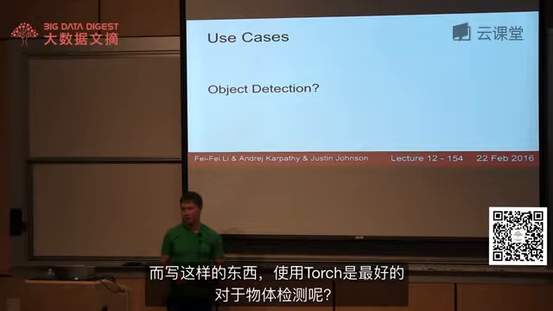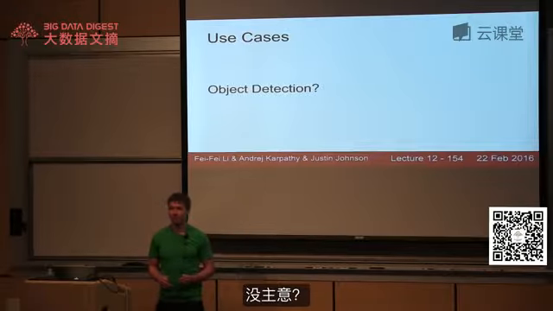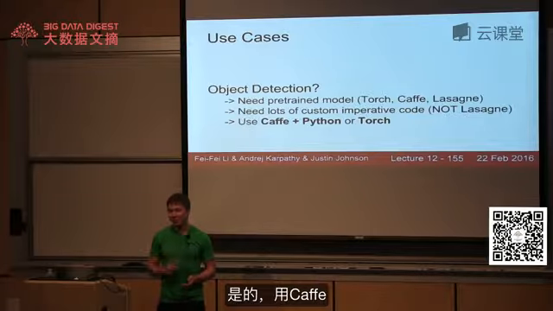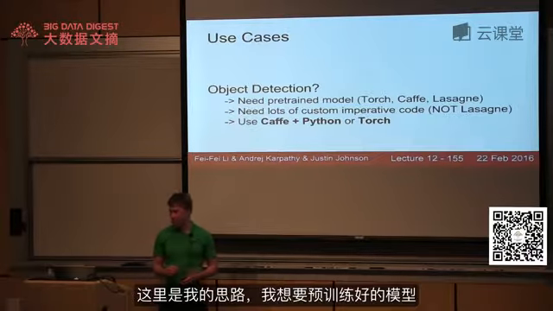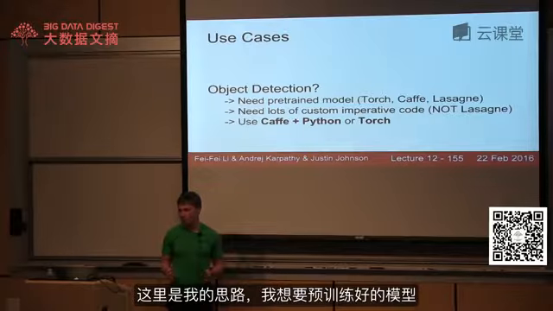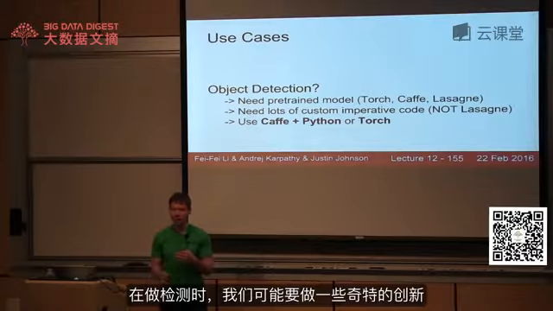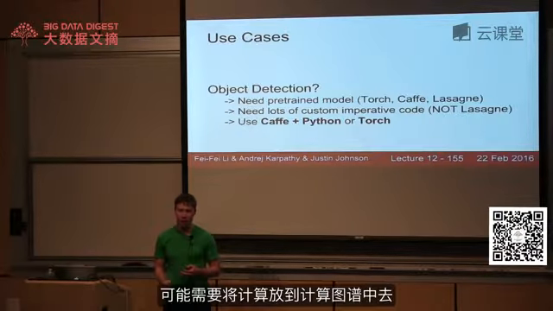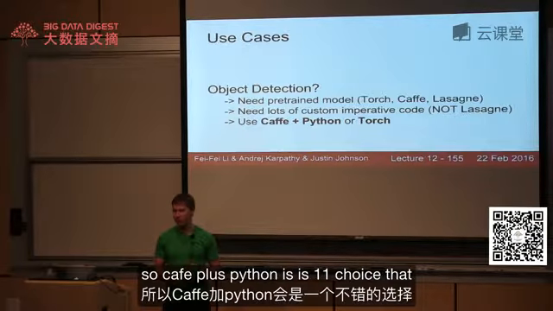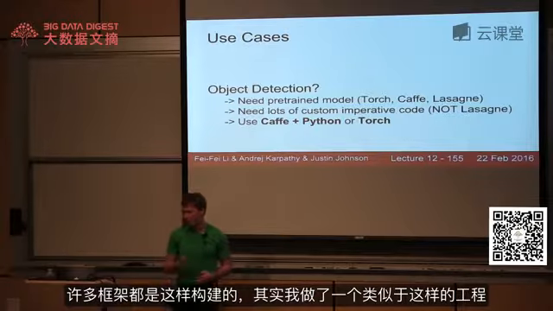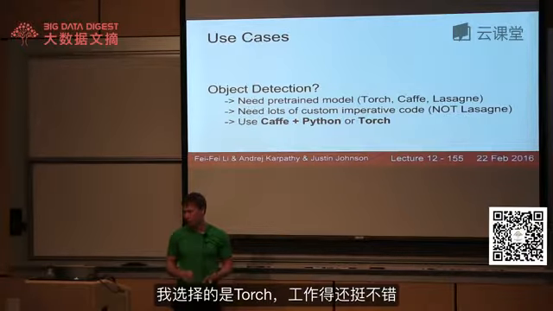How about object detection? No idea? Yeah, so Caffe is an idea. So my thought process, again, we were looking at pre-trained models. So we need Caffe, Torch, or Lasagna. With detection, you could need a lot of funky imperative code that it might be possible to put in a computational graph, but seems scary to me. So Caffe plus Python is one choice that some of the frameworks we talked about actually went this route. And I've actually done a similar project like this, and I chose Torch, and it worked out good for me.